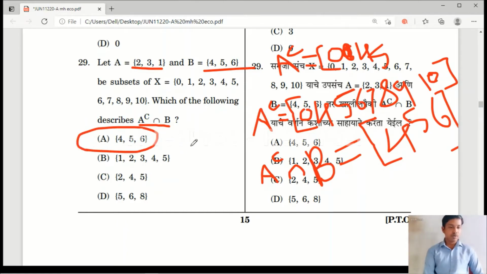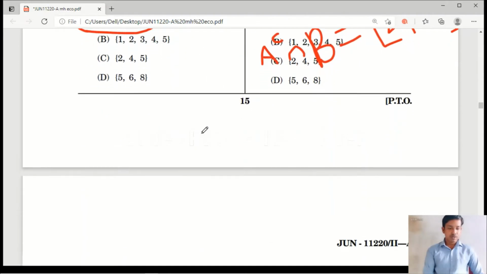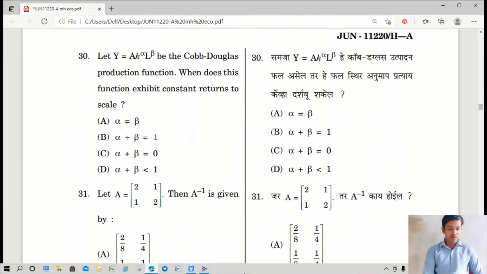Yes, I hope you came to know how to calculate probability. Yes, let us move to question number 30.